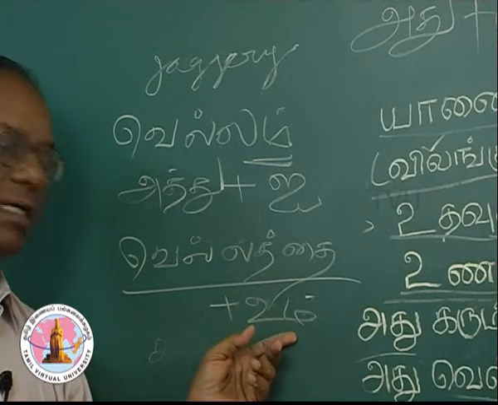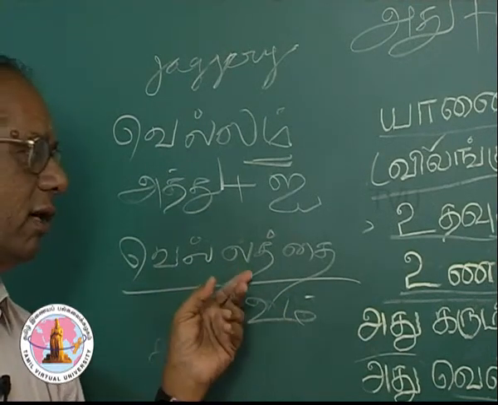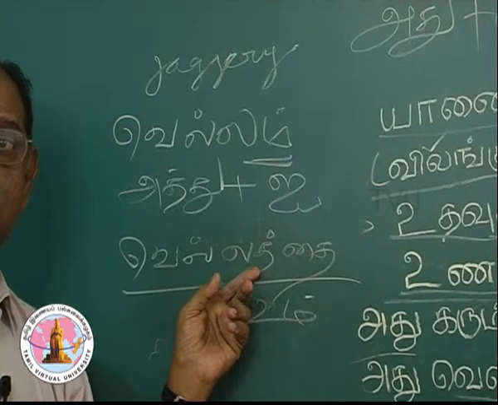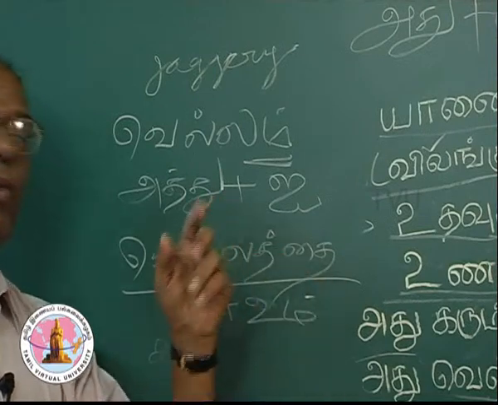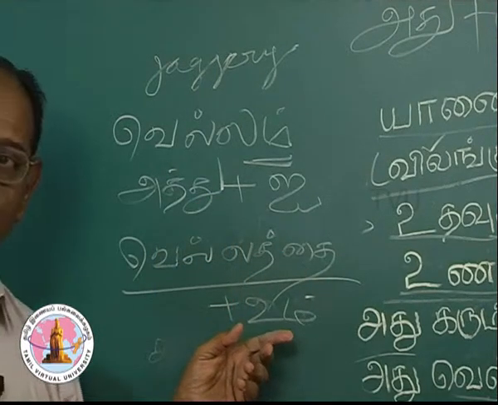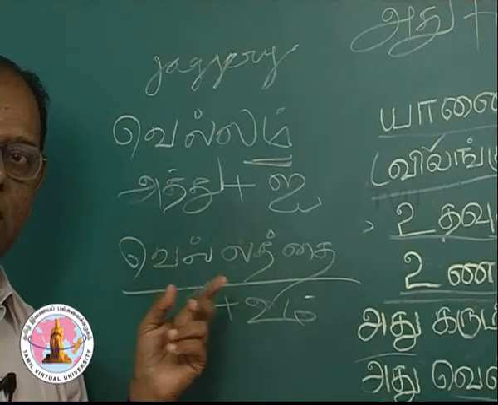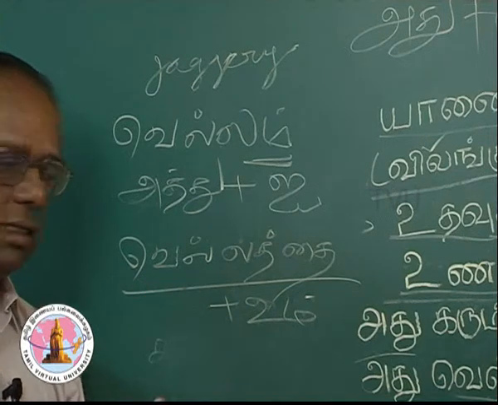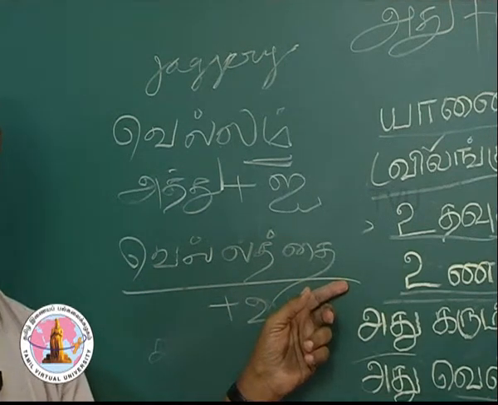Whenever a conjunction is added to a word ending with e and I, a semi-vowel appears.